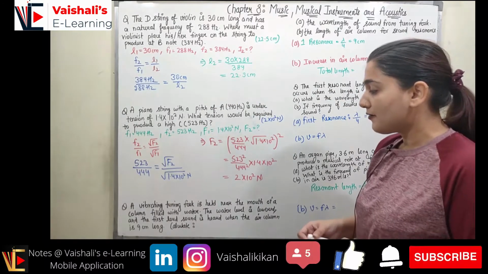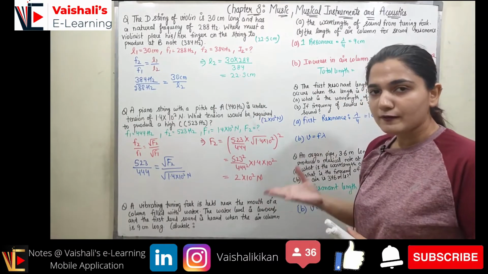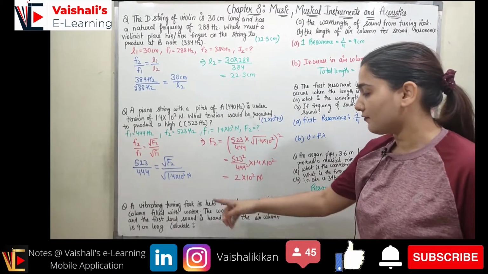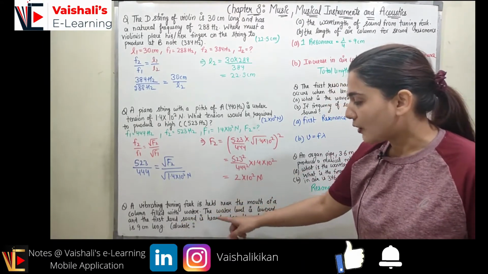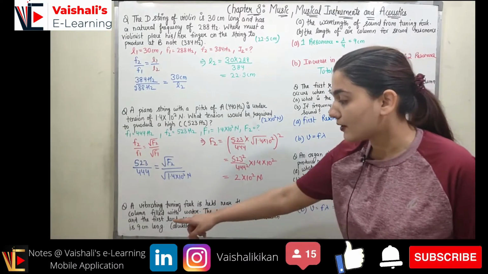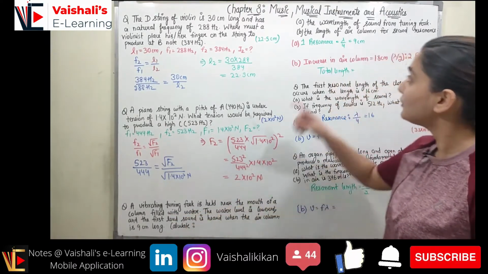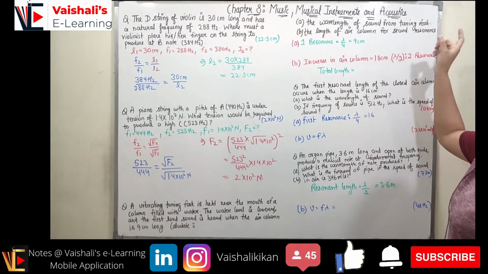So now coming to the next problem, which states a vibrating tuning fork is held near the mouth of a column filled with water. So when the column is filled with water, it's closed at one end. Now the water level is lowered and the first loud sound is heard when the air column is 9 centimeter long. Calculate the wavelength of the sound from the tuning fork.